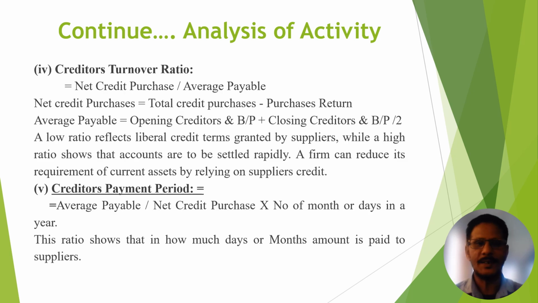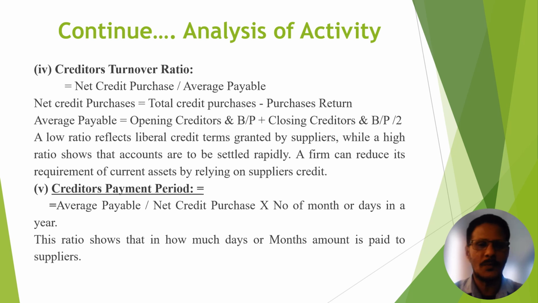Now, regarding the creditors turnover ratio. For calculation of this, the formula is net credit purchase divided by average payable. The net credit purchase means total credit purchase minus purchase return. If you subtract purchase return from total credit purchase, then you get net credit purchase.